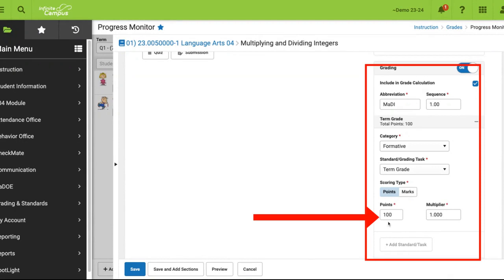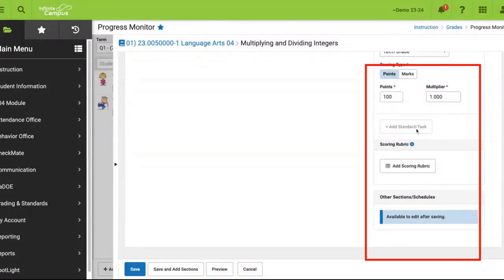Notice you have a points value for the assignment and a multiplier. Please do not adjust the multiplier because this may negatively impact how your grades are being factored. Instead, if an assignment needs to be worth double, simply change this to 200 points, for example.